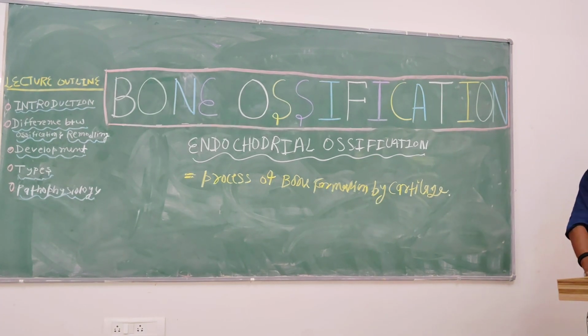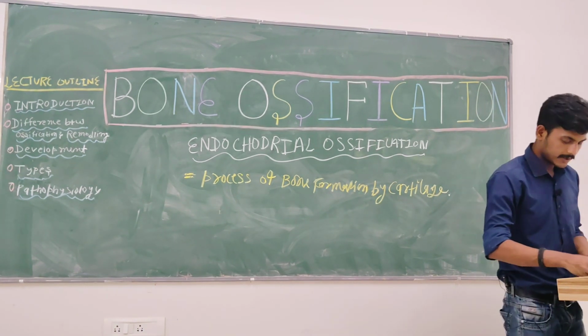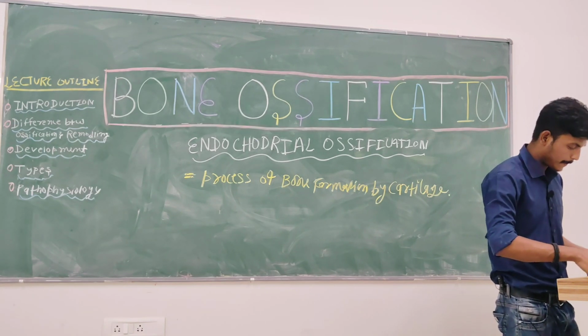Written? Okay. Now we will study this classification systematically.